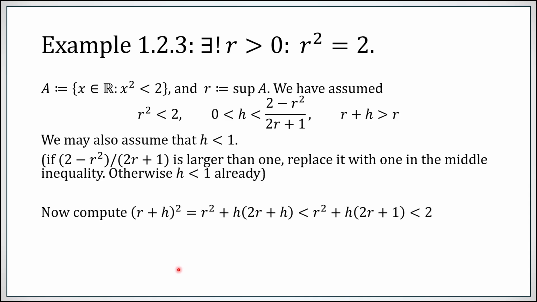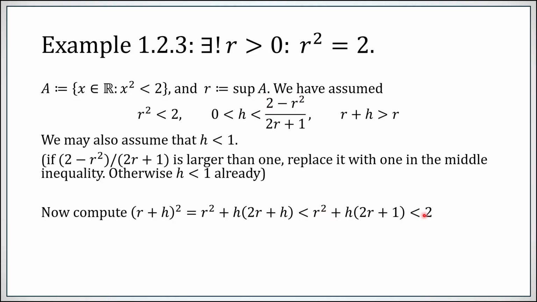Now we just do some basic algebra. R plus h squared is R squared plus h times this quantity. However, h is less than 1 and h itself is positive, so this product is less than this product because h is less than 1. Also, h times 2R plus 1 is less than 2 minus R squared. The R squareds cancel.